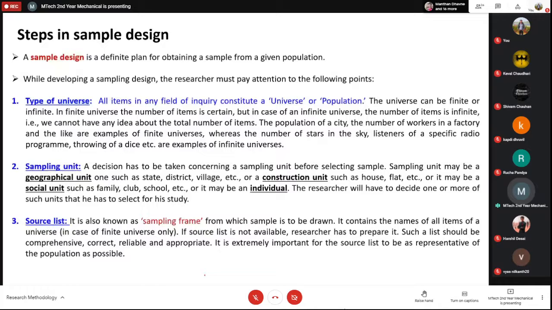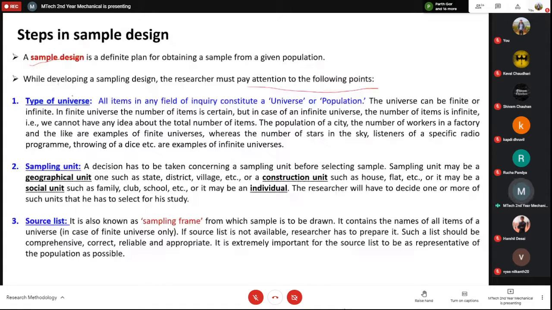So steps in sample design. This is something that we did not discuss in the last class. So what are the different steps? First thing is that you basically have to understand a number of things before you design your sample. So you have to pay attention to the following points. First point is the type of universe.